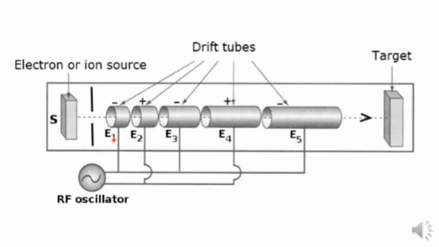Therefore, when E1, E3, E5 are at negative potential, E2, E4, E6, etc. will be at positive potential. And after every half cycle, that means after every T/2 time interval, the polarities of these electrodes get reversed. Okay, now this is the construction of linear accelerators. Now let us discuss the working of the linear accelerators.